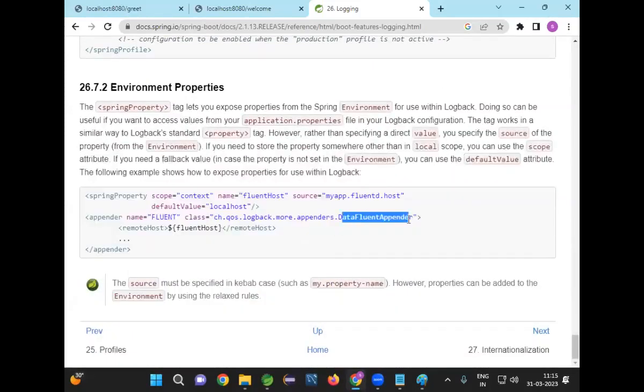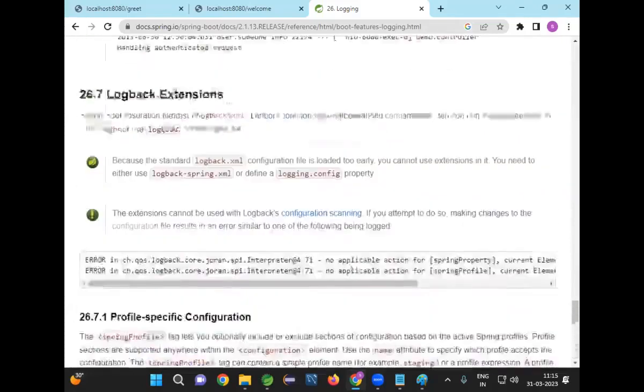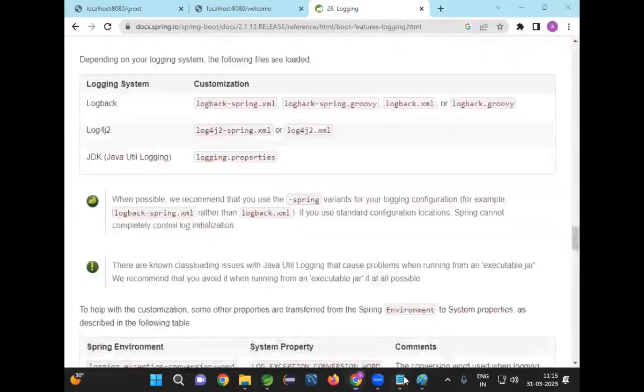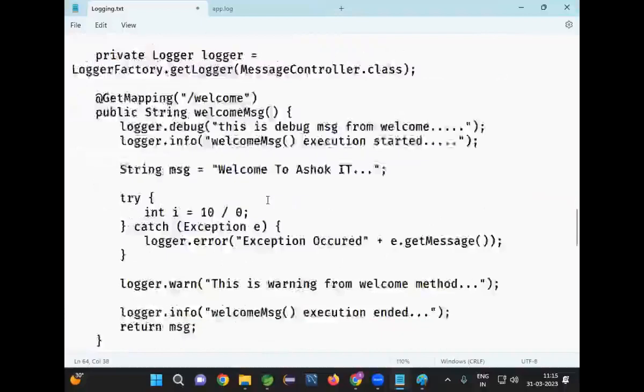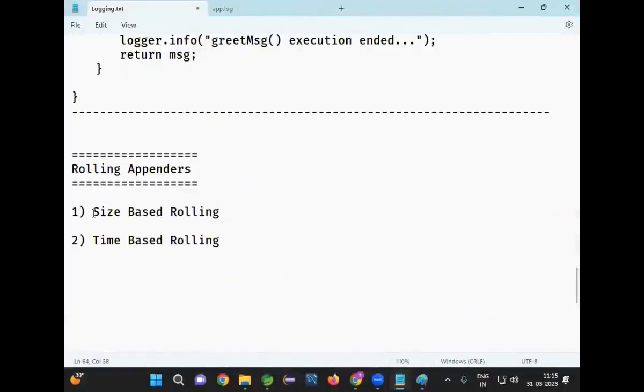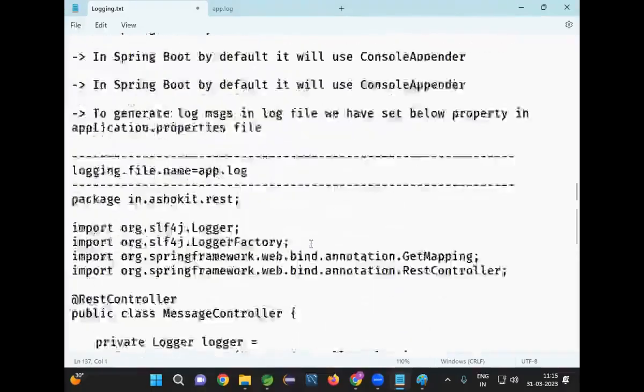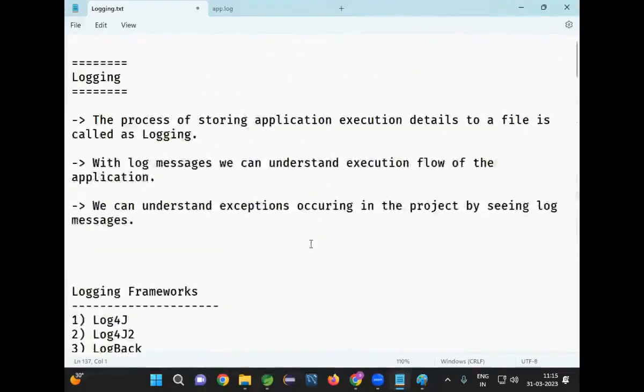We can specify appenders also, right? What appender you want to use? Do you want to go for file appender? Do you want to go for console appender? Do you want to go for rolling file appender? Do you want to go for time-based rolling? Do you want to go for size-based rolling? All this customization also we can do in Spring Boot.